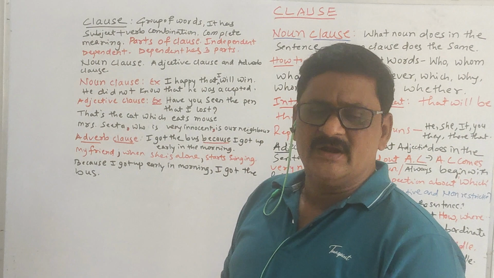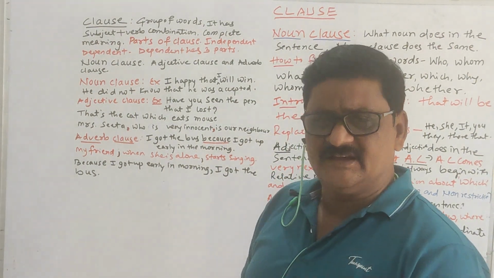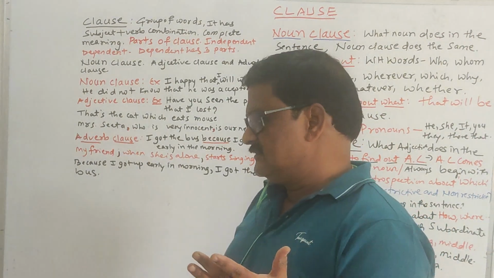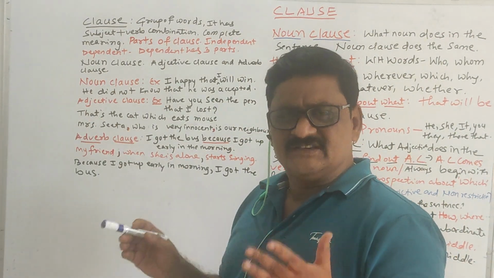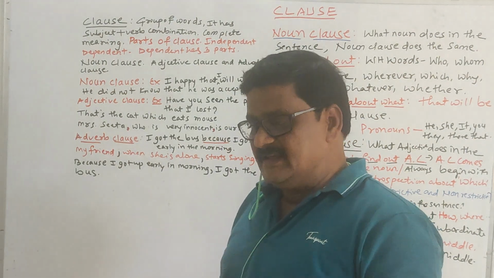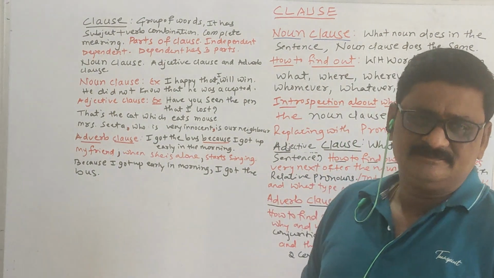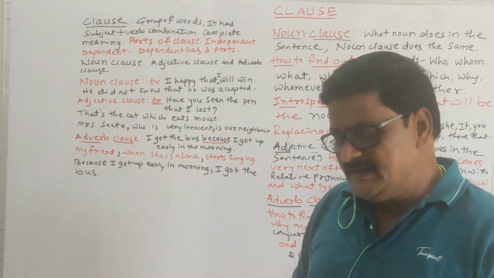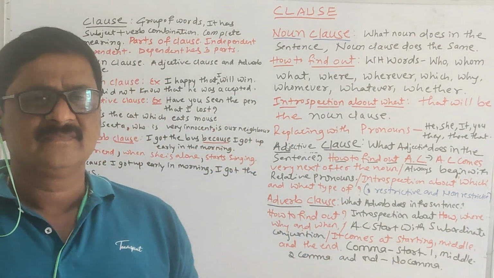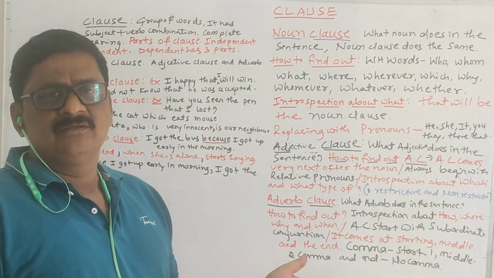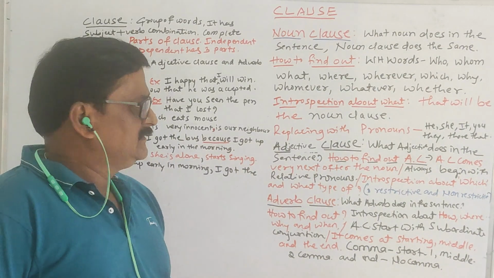It is naming the things, naming the places. What the noun does in the sentence, the same action is done by the noun clause. Got it?